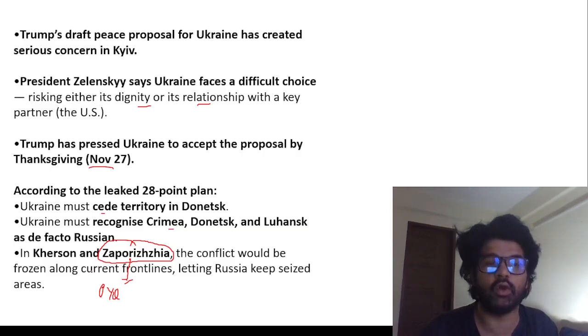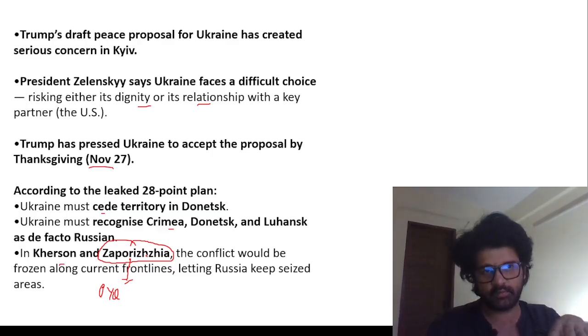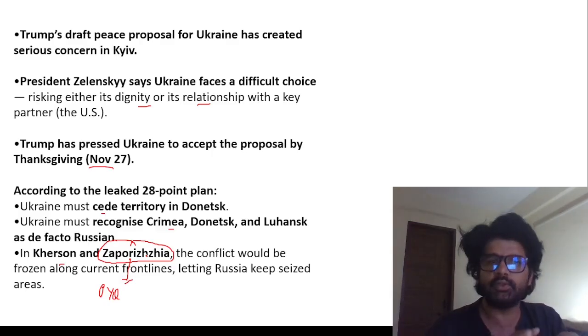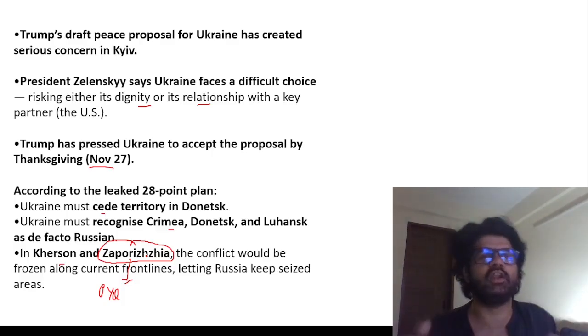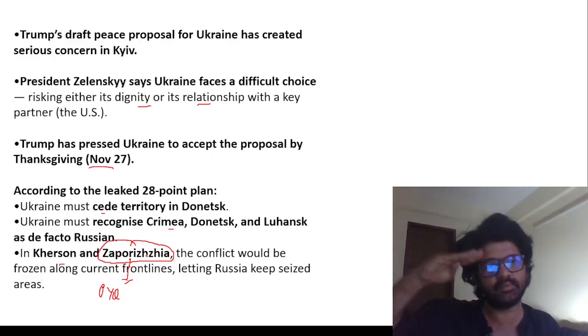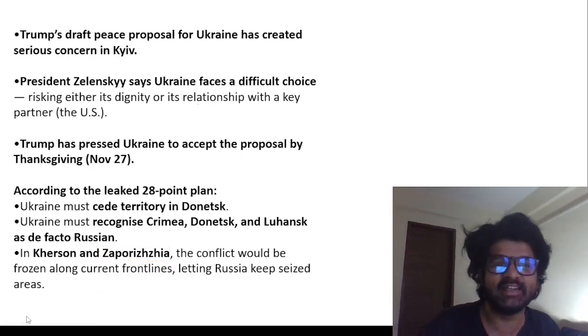So 3 out of 5 gone. Kherson and Zaporizhia. So whatever is in Ukrainian domain, whatever is with you, that will be with you. Whatever Russia has captured, that will be with Russia. Wow, what an awesome peace proposal, Trump. Hats off to you, man. So that's why Zelensky is sad.